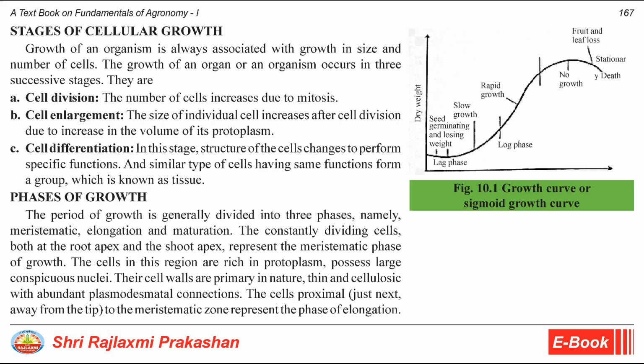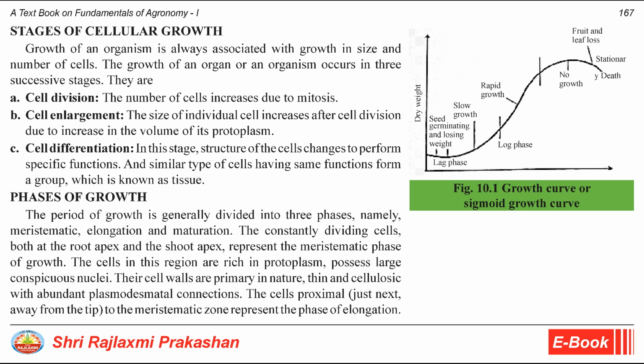Stages of cellular growth. Growth of an organism is always associated with growth in size and number of cells. The growth of an organ or an organism occurs in three successive stages. They are: A. Cell division. The number of cells increases due to mitosis.